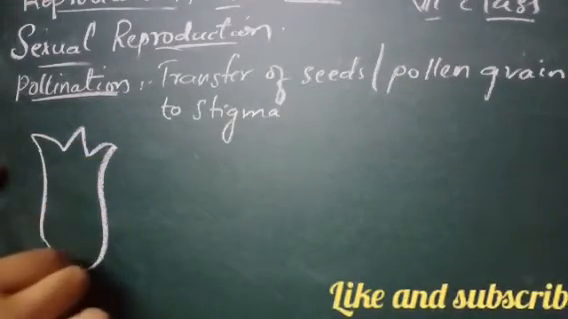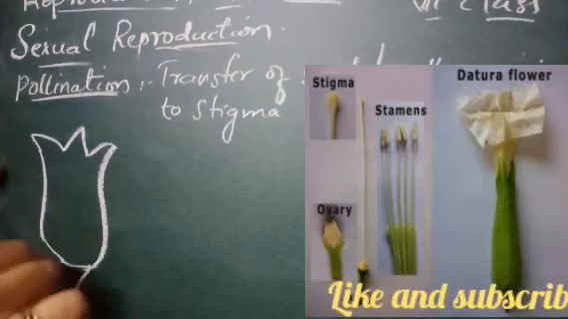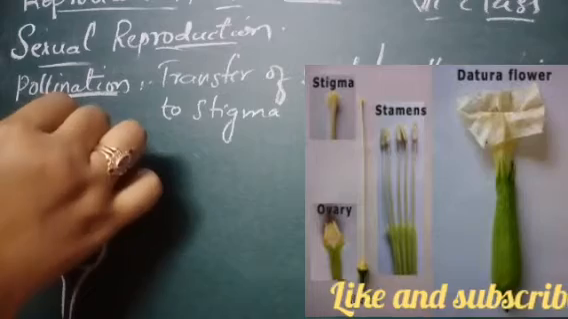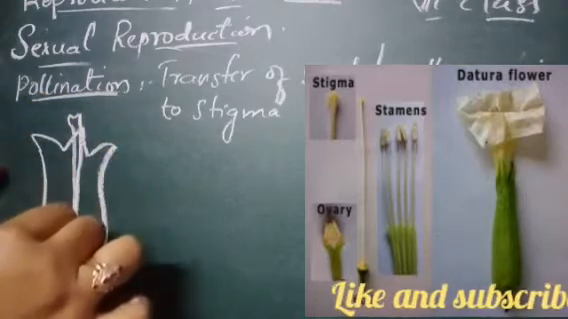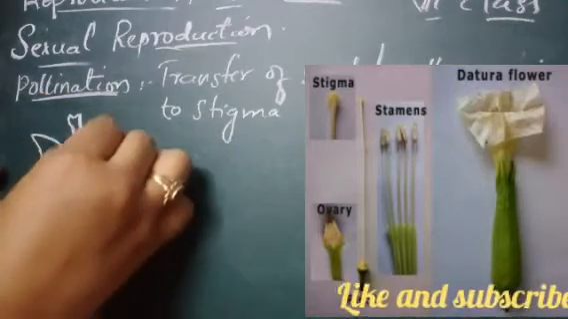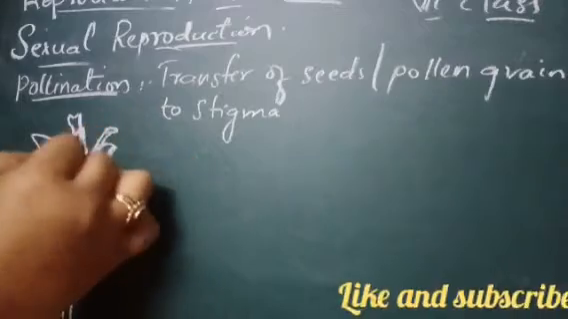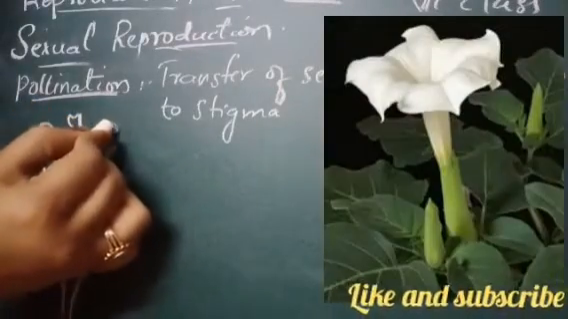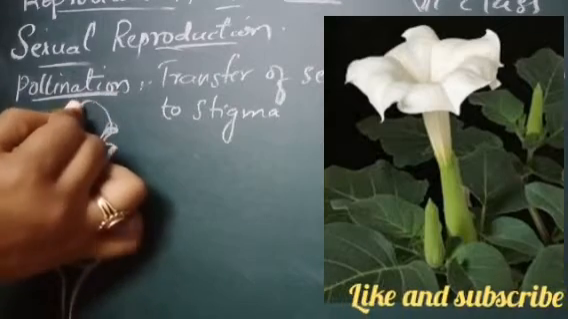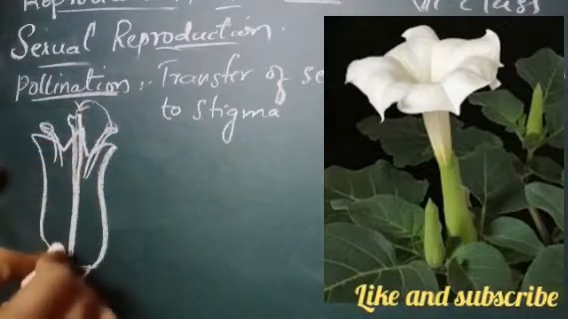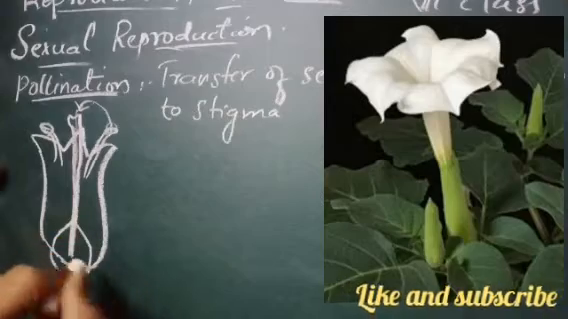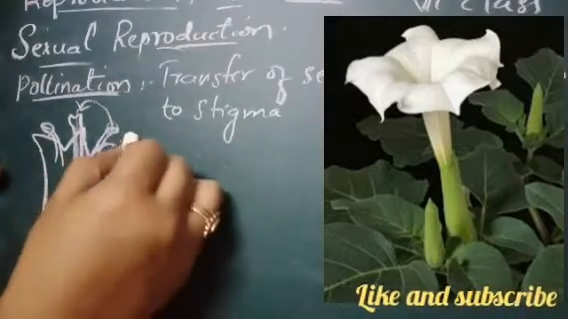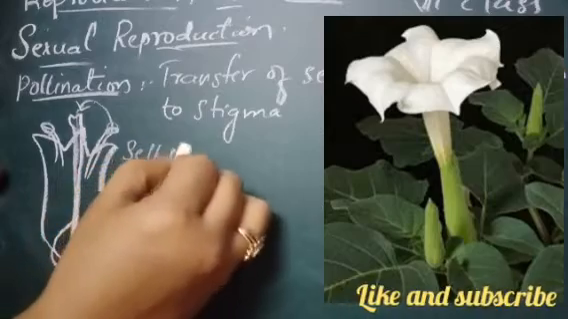Yes, we have seen in the Dhatura that this flower is bisexual, right? This is the female part, and this is having both male and female parts. So simply the pollen grains will jump from here and get transferred onto this stigma and will reach the ovary. This type of pollination is called self-pollination.